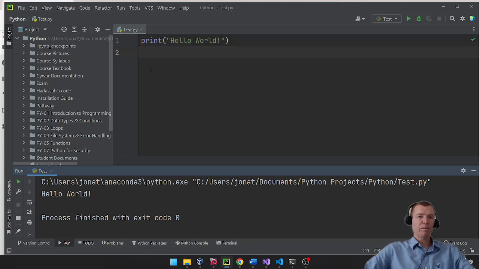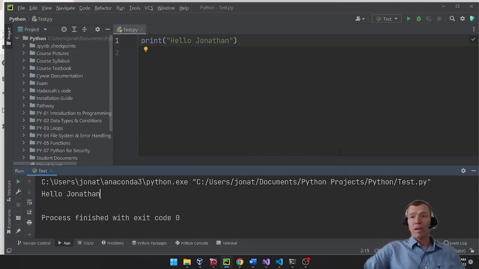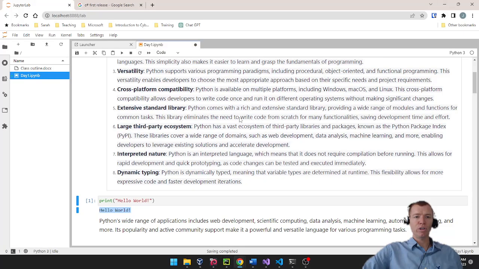And it allows me to write Python. So the way it works here is I have my Python, all my files, then I have the source code that I'm working on, and then I have this ability to run and write code. So let's just change it hello world. We'll say hello Jonathan, and then I'll hit run, and you'll see that it changes down there to my name. Okay, we'll talk way more about PyCharm in the next section, but I just wanted you to see what that looks like.